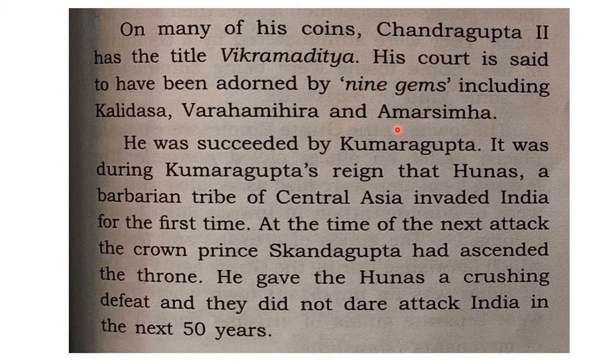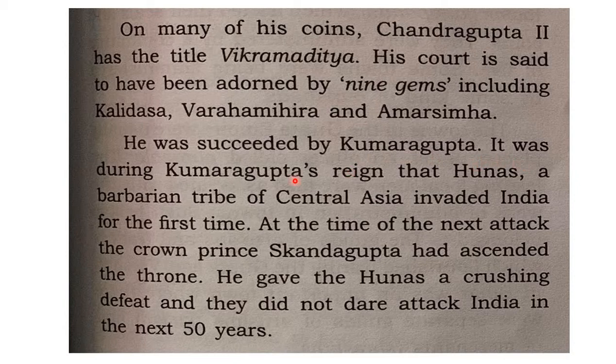So these are the three people who are very great historically, if you compare with other kings. So Kalidasa, who was a great poet, and Varahamihira and Amarasimha, among the 9 gems in the court of Chandragupta II, these three were very famous. And after Chandragupta II, he was succeeded by Kumaragupta. So his son was Kumaragupta.